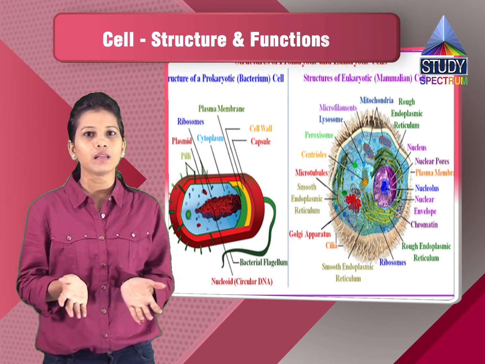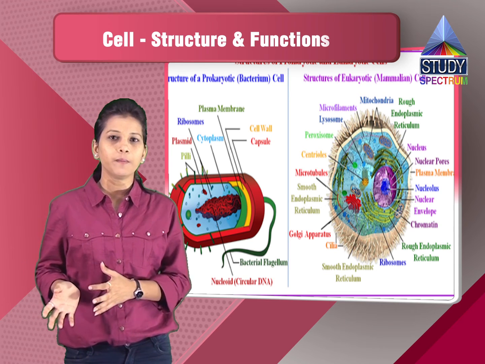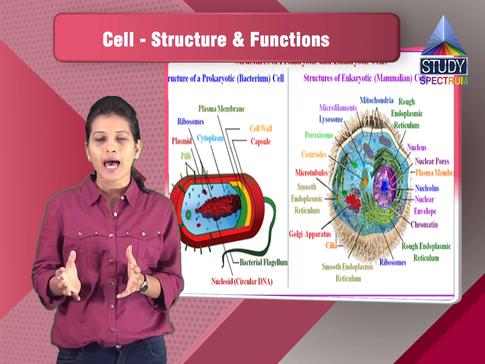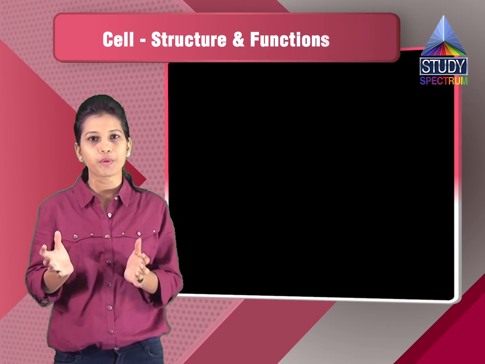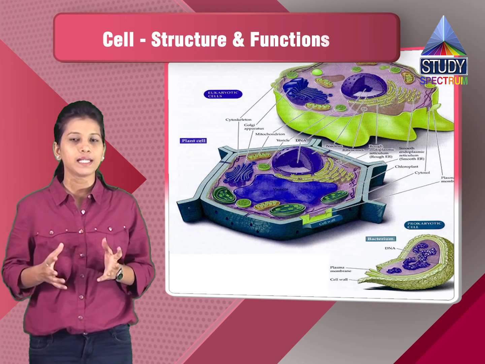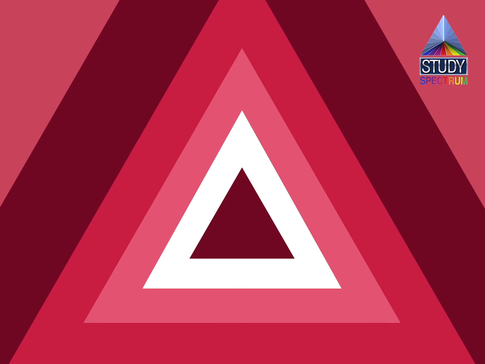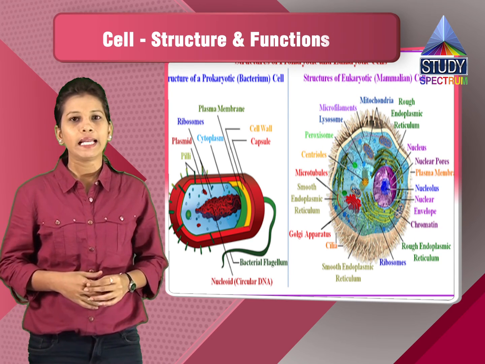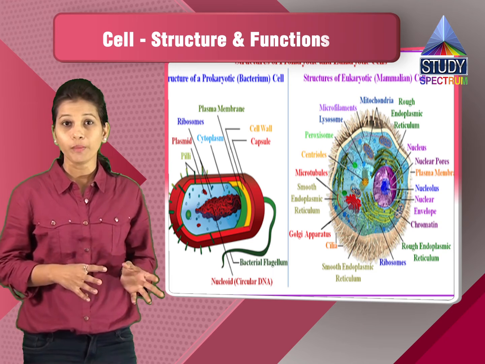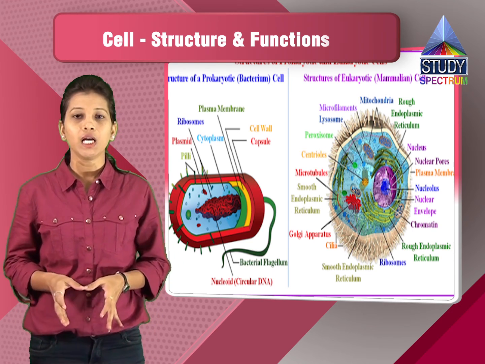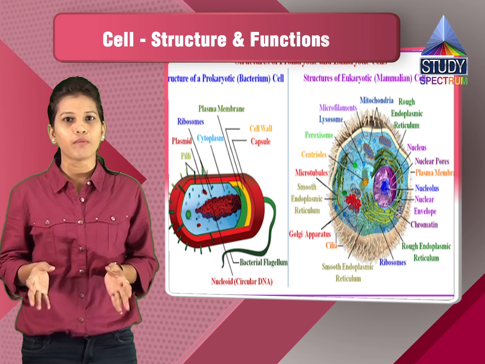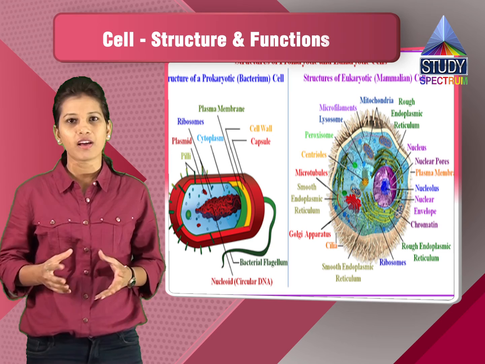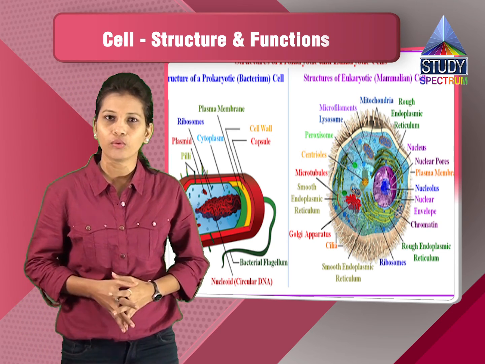Since it is not present in a nucleus, if you see the nucleus in the animal cell, the nucleus is present at the center, and it has the genetic material which is present in the nucleus only. It is not present anywhere inside the cell. So the organelles in the prokaryotic cell are not membrane bound, whereas in a eukaryotic cell, the organelles which are there are membrane bound. They have proper membranes outside, and there will be transport of material done through the membrane only.